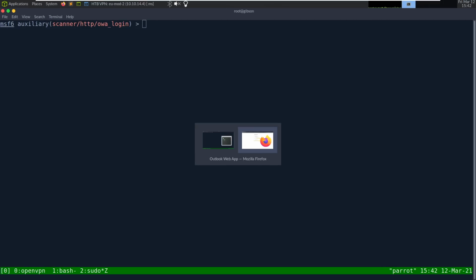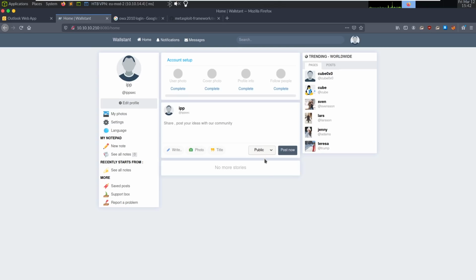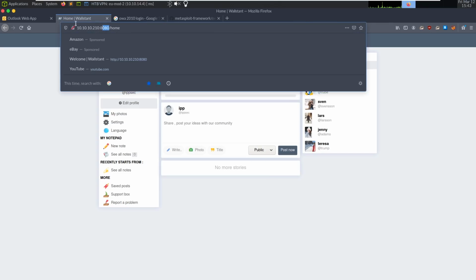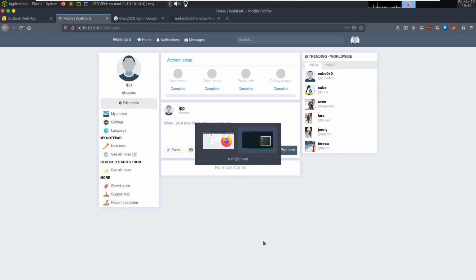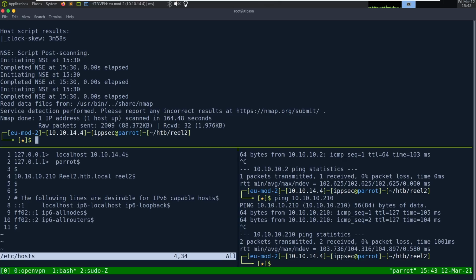Let's now try to build a username list. So we have a way to spray Outlook. We need a way to generate usernames. So that's where this Wall Stand comes in. And what I want to do is search for files on this. So let's go back to our GoBuster.